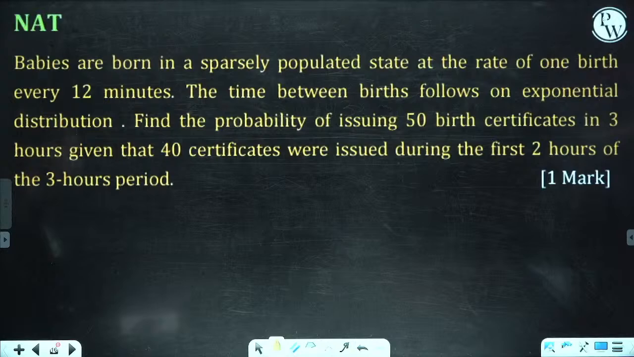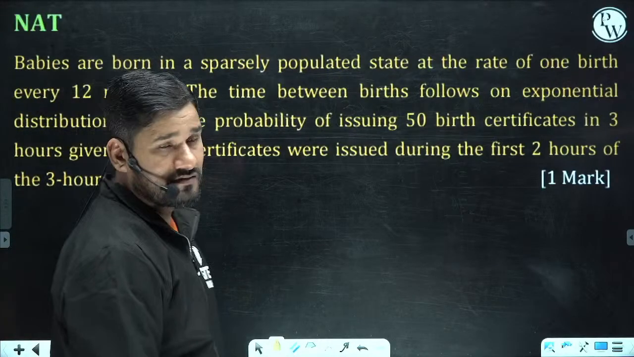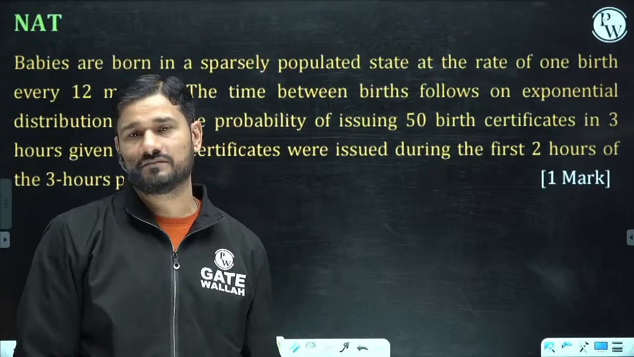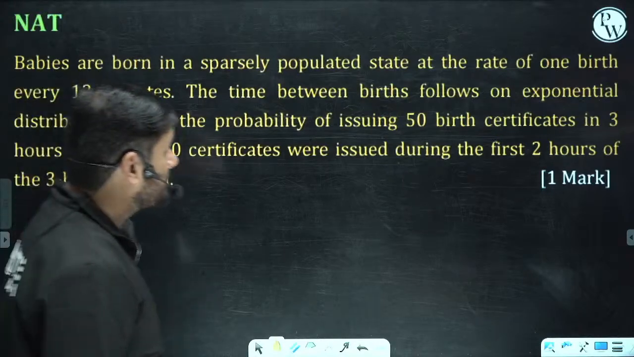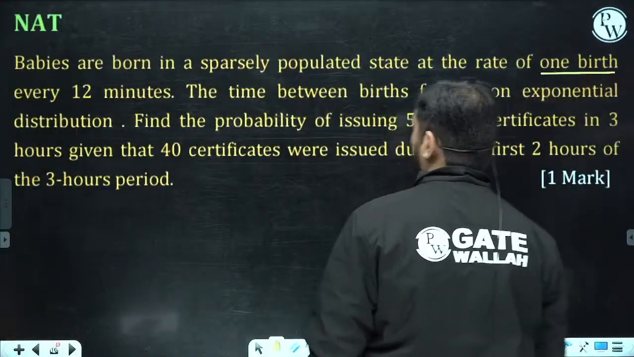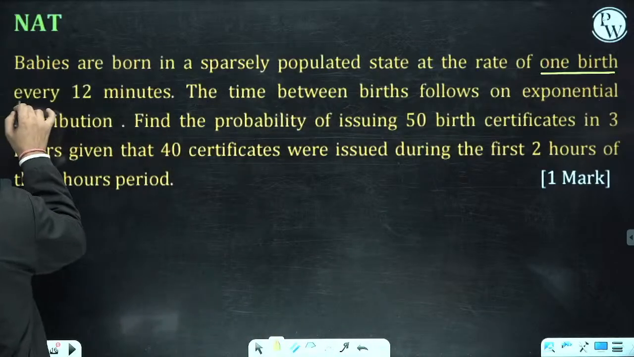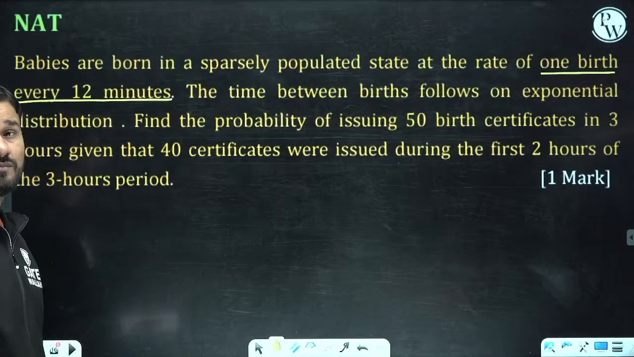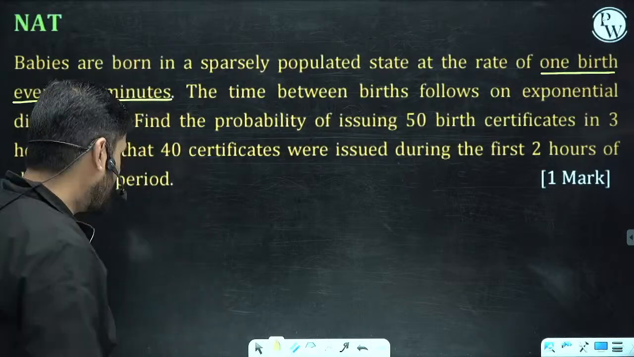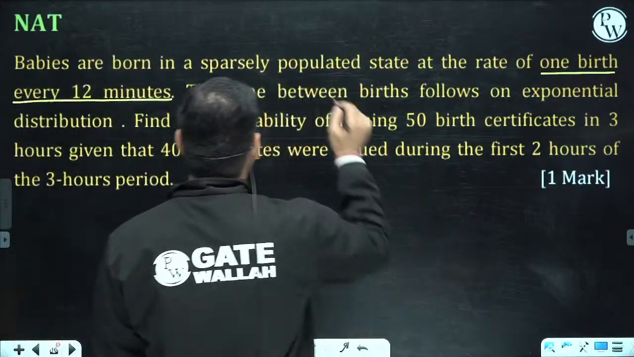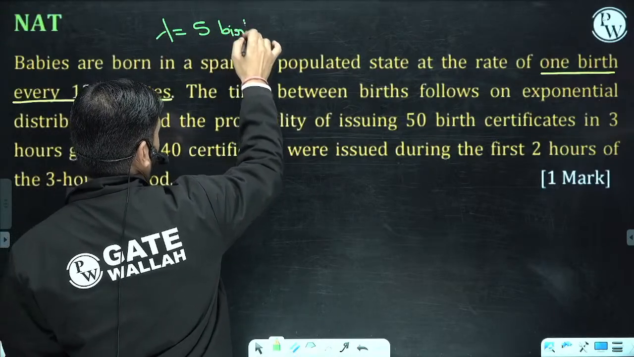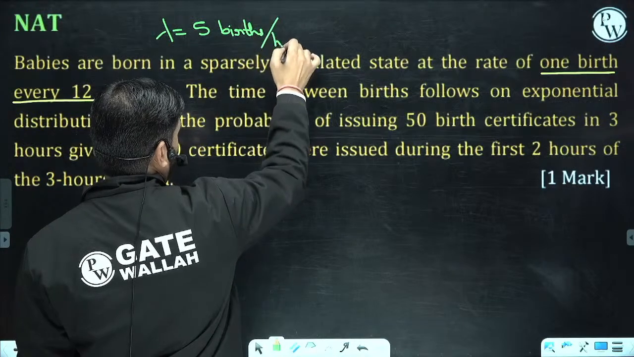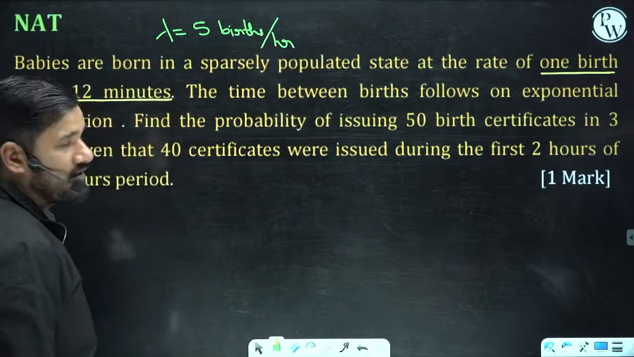Okay. If you check here, babies are born in a sparsely populated state. So some babies are being born there in some state. And at what rate is the birth happening? One birth is happening in every 12 minutes. Okay, done. So what is the value of lambda? 5 births per hour. In every 12 minutes, one birth is taking place, so 5 births in 1 hour.